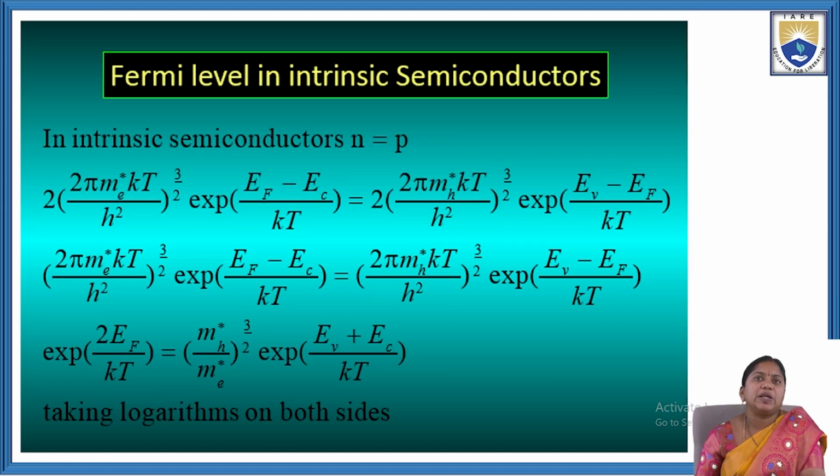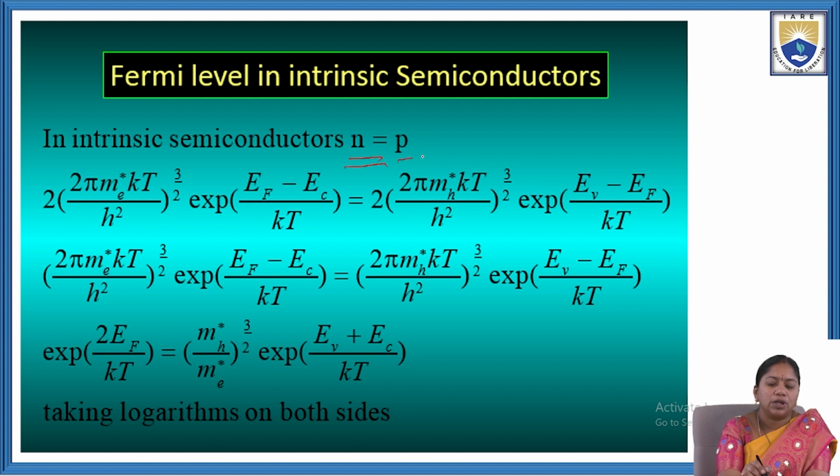So next, Fermi level in an intrinsic semiconductor. Already we know that in intrinsic semiconductors, the number of electrons n equal to the number of holes p. Then what is the n value?